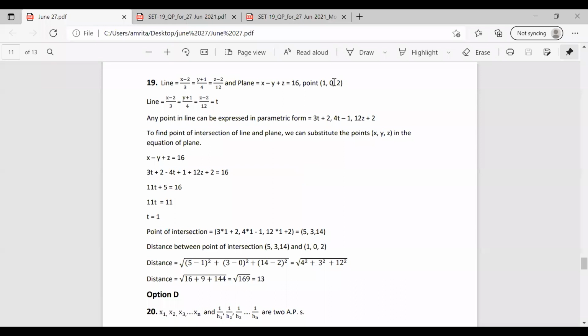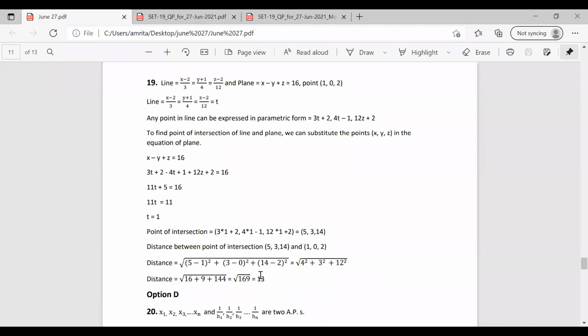The point is already given in the question as (1, 0, 2). So we have to find the distance between (1, 0, 2) and (5, 3, 14). We can find the distance using the root of (5 minus 1) whole square plus (3 minus 0) whole square plus (14 minus 2) whole square. So it is root of 4 square plus 3 square plus 12 square, which is root of 169. So it becomes 13.